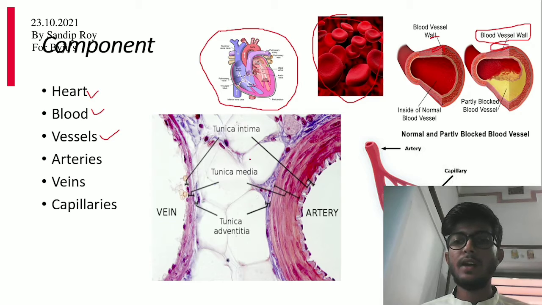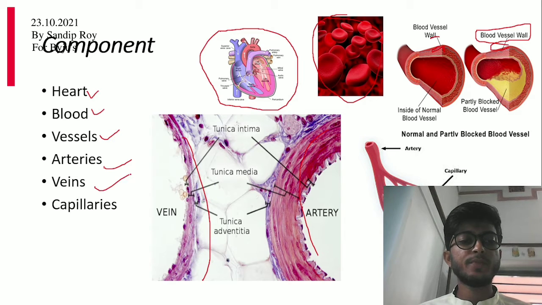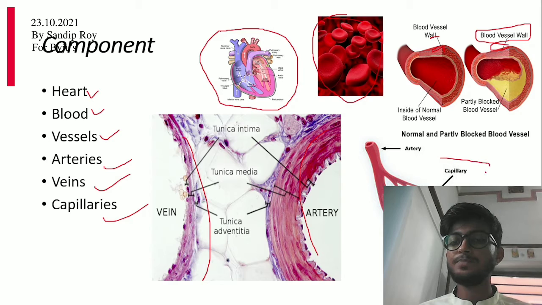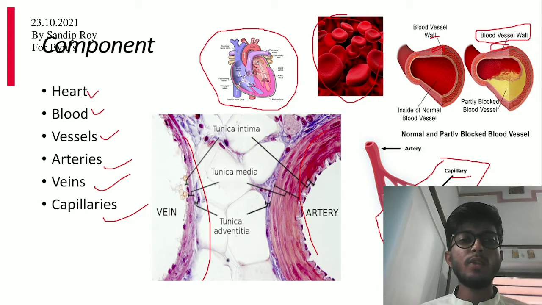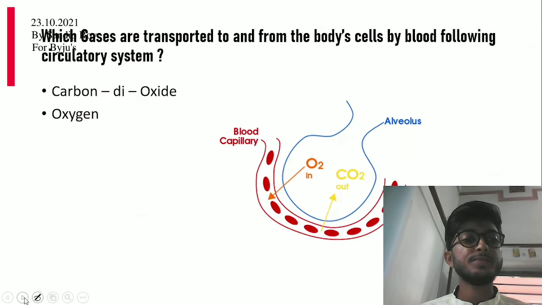And artery. This is artery. This is vein. And what is capillary? The junction point of artery and vein is called capillary. All are the components of the blood circulatory system: heart, blood, vessels, artery, vein, capillary.